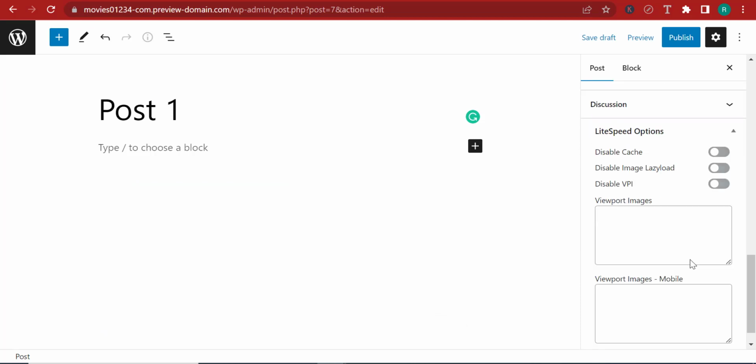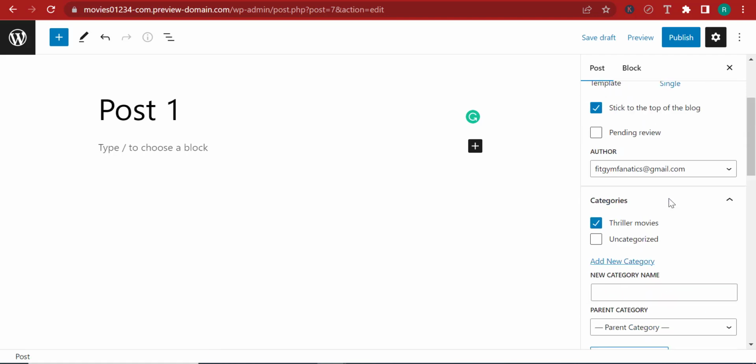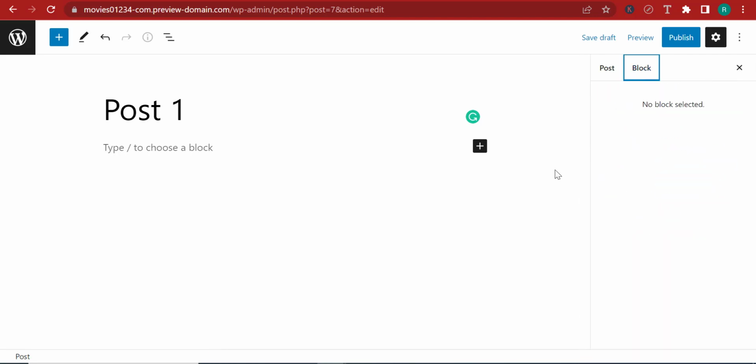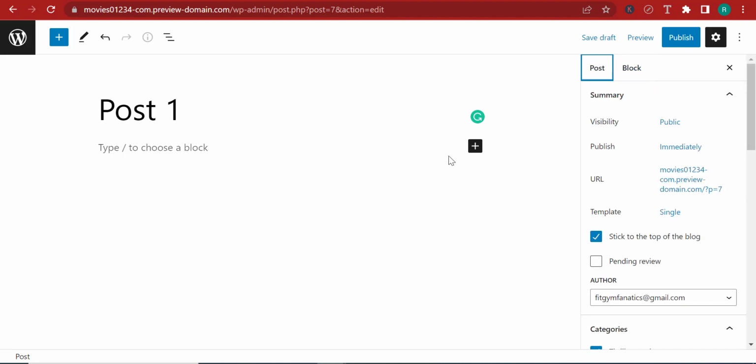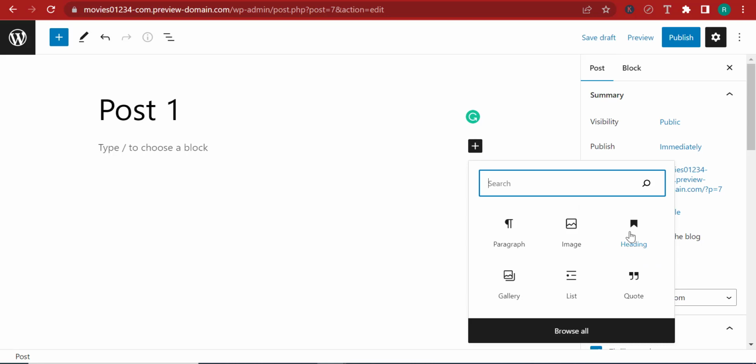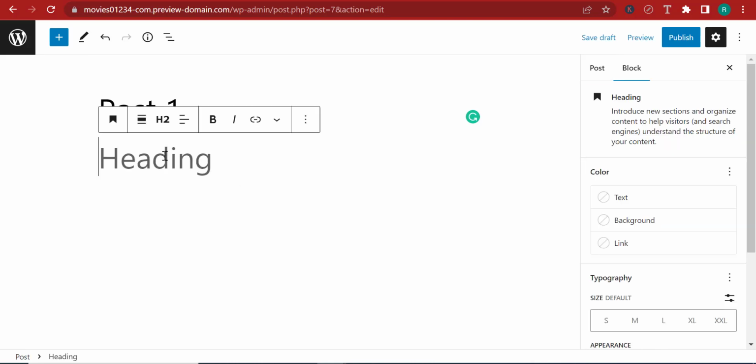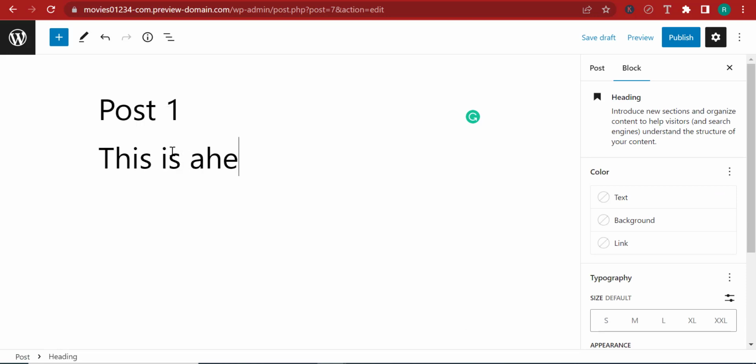Now here, if I scroll down, you can see some options. These are not important to talk about right now, but let's suppose, for example, that you want to add a paragraph in your post. What you can do, you can click either this plus button from over here, or you can click this plus button from over here. Either way, they work the same way. So if I click this plus button, let's say that I want, in this case, to add a heading. I can click heading, and I can give this a title. This is a heading.